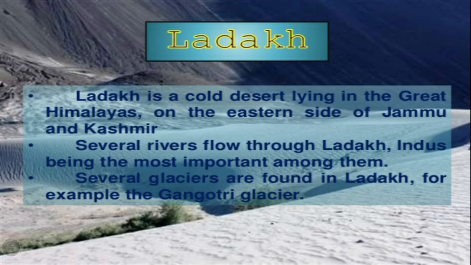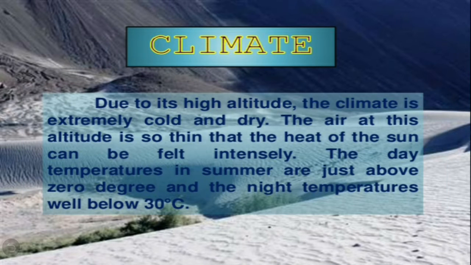Several rivers flow through Ladakh, Indus being the most important among them. Several glaciers are also found in Ladakh, and an example is Gangotri Glacier. The altitude in Ladakh, children, varies from 3000 meters in Kargil to more than 8000 meters in the Karakoram. And due to its high altitude, the climate is extremely cold and dry.